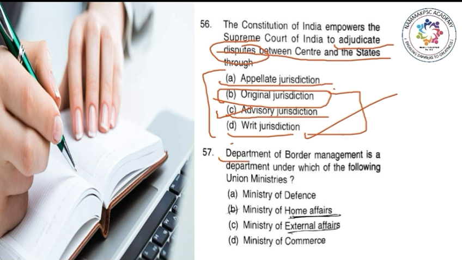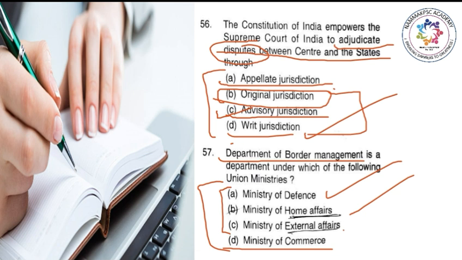Question number 57 ಕೇಳ್ತಾ ಇದೆ, Department of Border Management functions under which ministry? So on analyzing options, you can intelligently eliminate Ministry of Commerce, as Ministry of Commerce is somewhere related to finance. ಉಳಿದಿರೋದು 3 options. So here again you will get confusion between Ministry of Defence, Home Affairs and External Affairs. So Ministry of External Affairs is somewhere related to international relations, and to adjudicate disputes and like to sign economic partnership agreements.